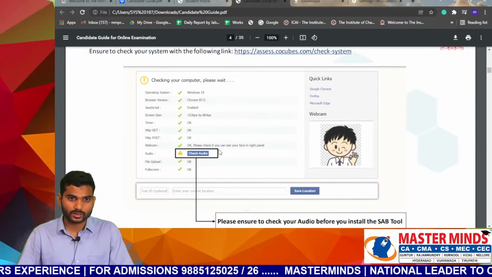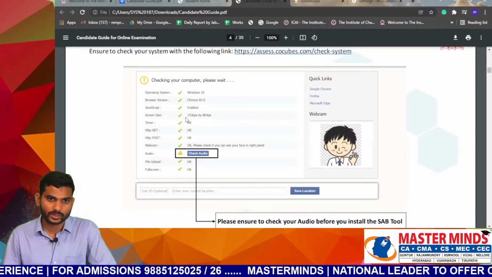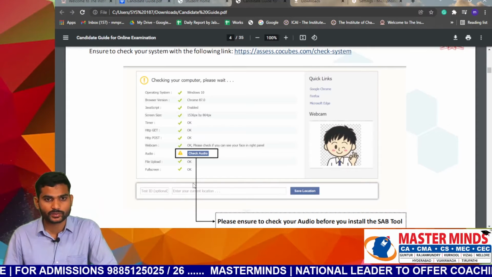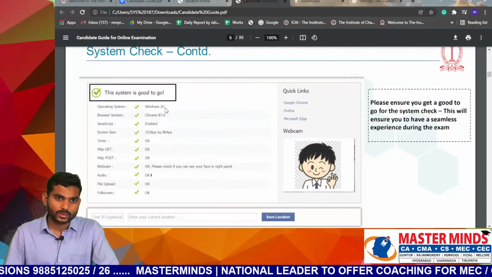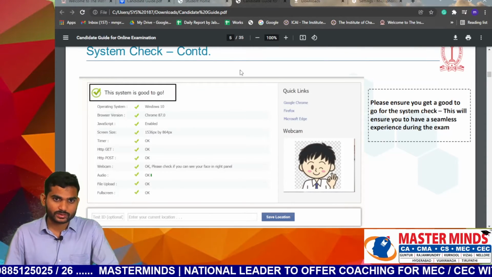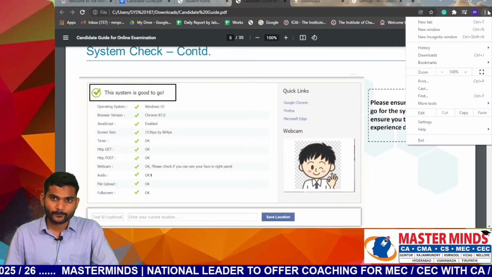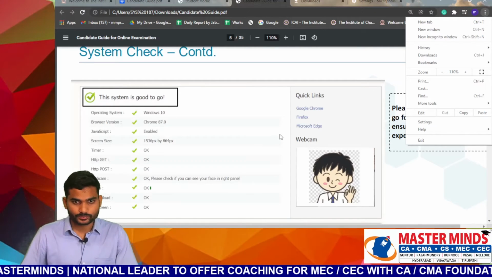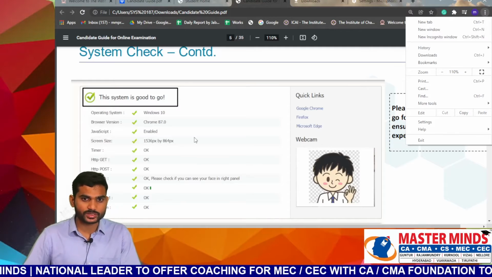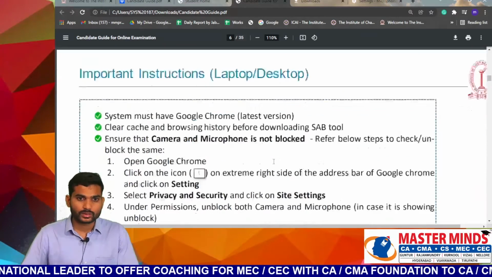We already discussed this. In this checklist, you need to ensure that everything has a tick mark. You can see here, all the tick marks, so the system is good to go.